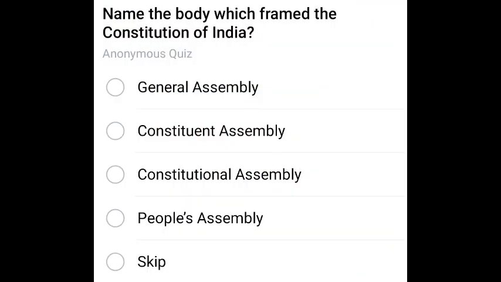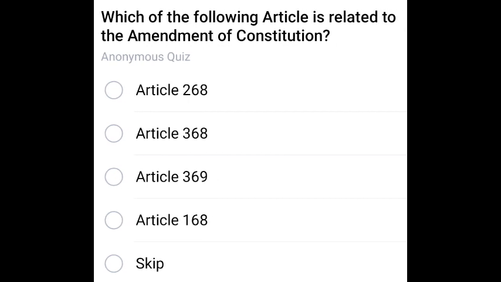Name the body which framed the Constitution of India. The correct answer is Constituent Assembly. Constituent Assembly is the body that framed the Constitution of India.